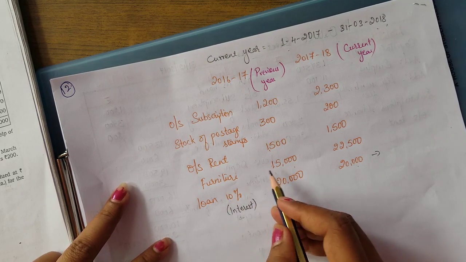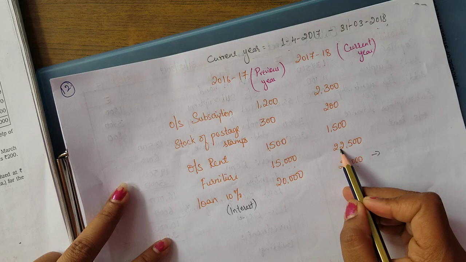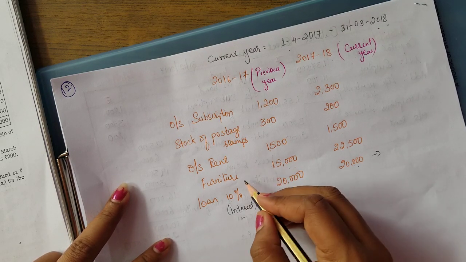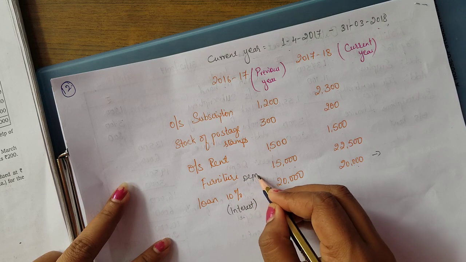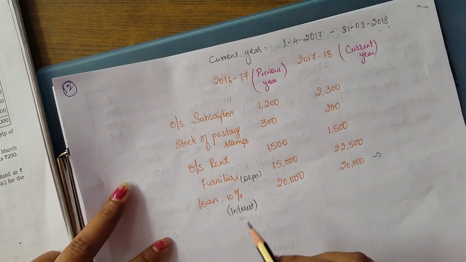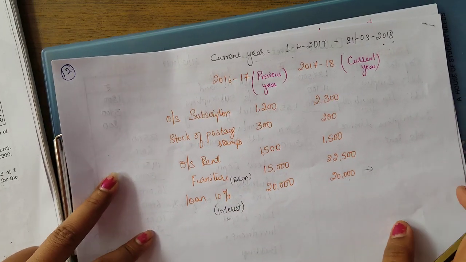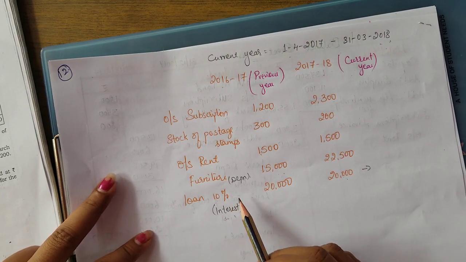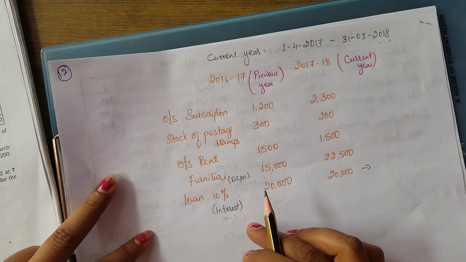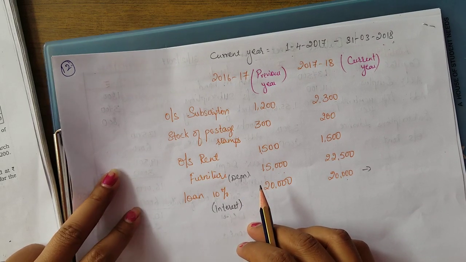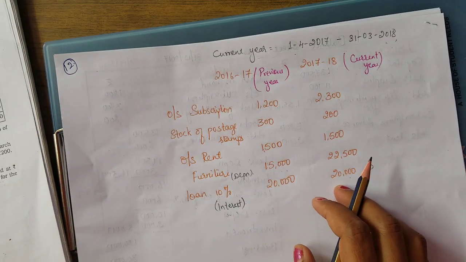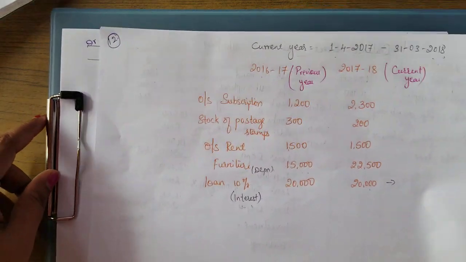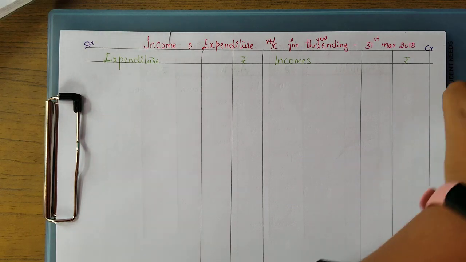And furniture is given with opening and closing. In between they have also bought certain furniture, so we should find out the depreciation. This is the hidden information, where there is no adjustment and no information related to this. We need to find it out. So these two things we need to keep an eye on when we are preparing the balance sheet as well as the income and expenditure account. Now let's start with the problem solving, starting from the income and expenditure account.